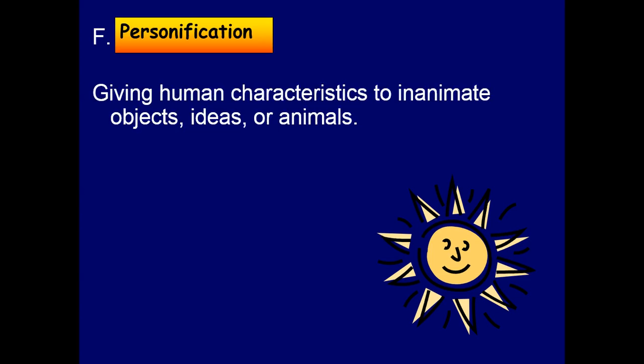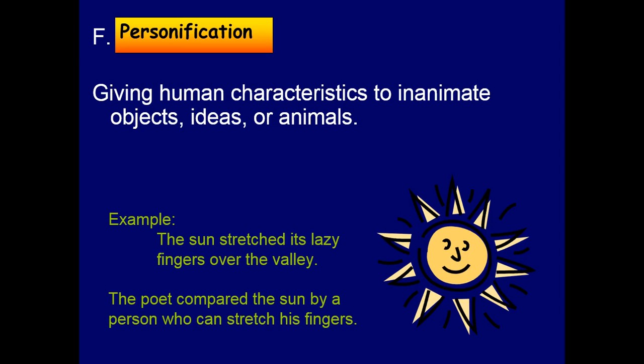Then we have personification. Again, we have rhyme, we have metaphor, we have simile, and we have here personification: giving human characteristics to inanimate objects, ideas, or animals. Example: the sun stretched its lazy fingers over the valley. The poet compared the sun to a person who can stretch his fingers. So the sun is not human, but he compared the sun to a human who can stretch his fingers over the valley.